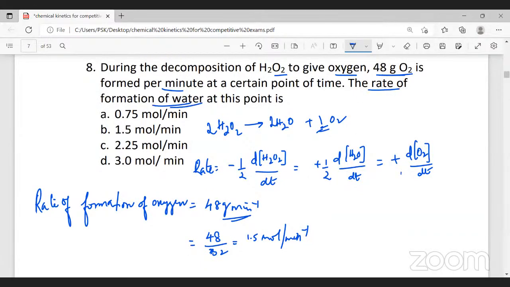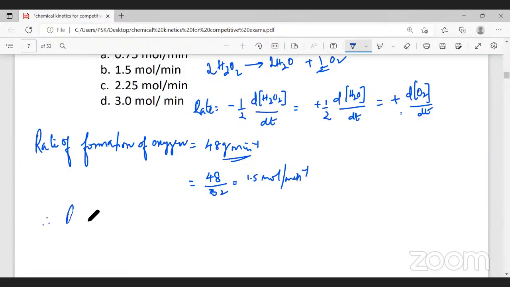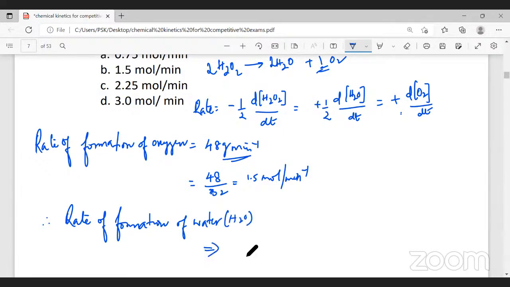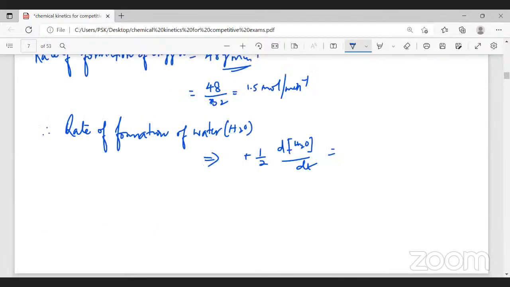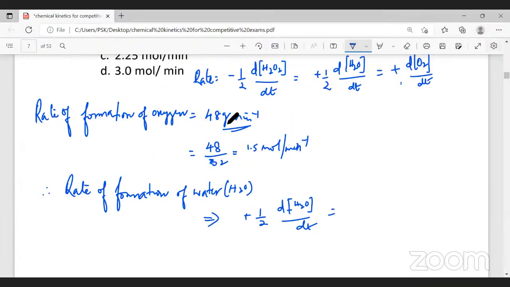Since they're asking for the rate of formation of water, we can write, therefore, the rate of formation of water, H2O, will be equal to plus 1 by 2 change in concentration of water with respect to time. That will be equal to, now I'm equating two equations here. In the question, they have not given anything with respect to the reactant.